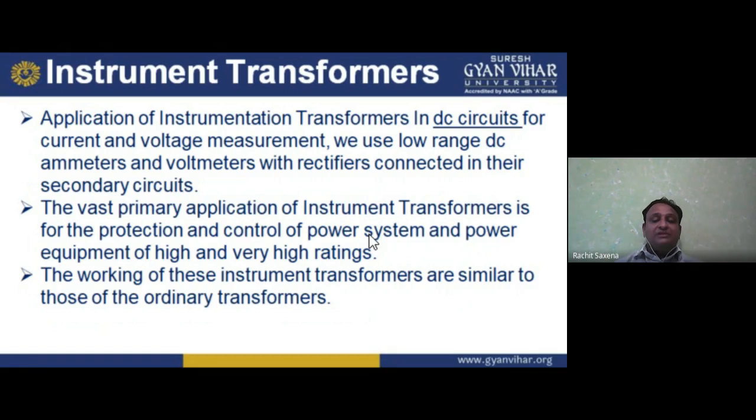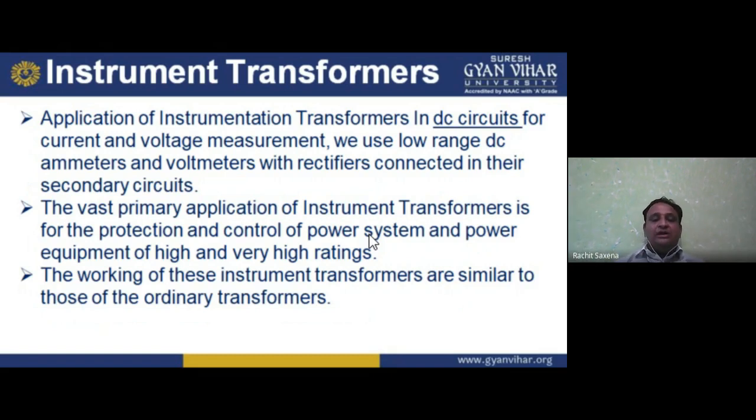In a transformer, what happens? We give supply to the primary, current is there, flux is there, movement of flux is there, and it is cut by the secondary, inducing EMF. If turns are more, the induced EMF is more. If turns are less, the induced EMF is less. So high voltage, low current, or low voltage, high current.